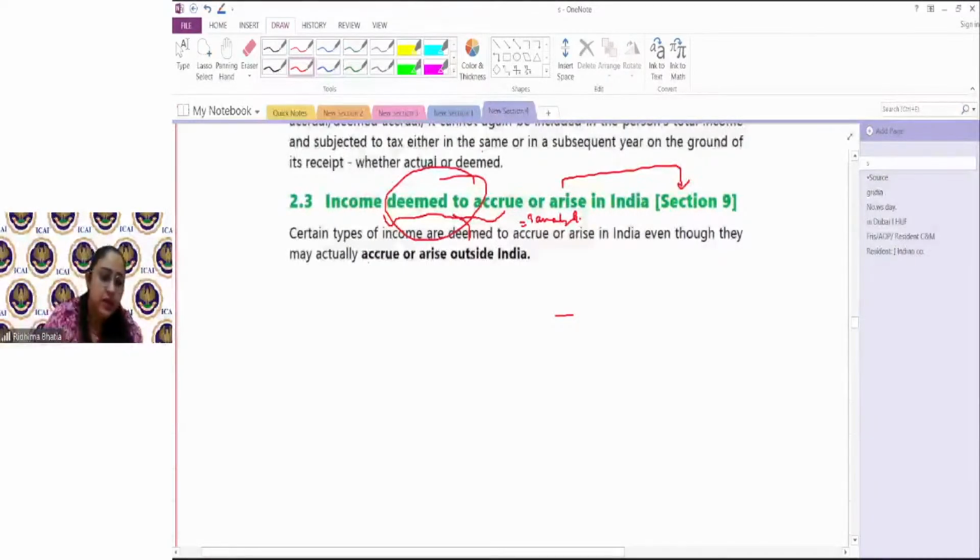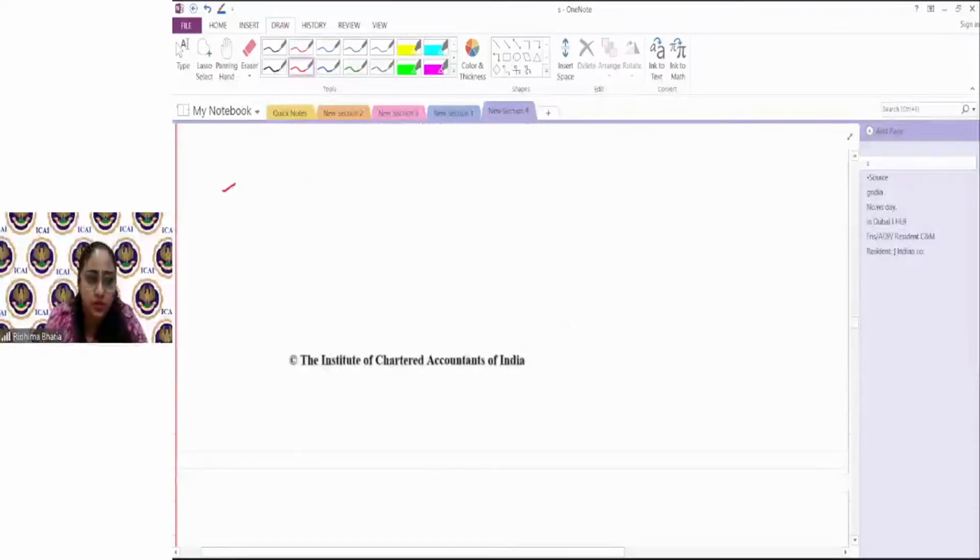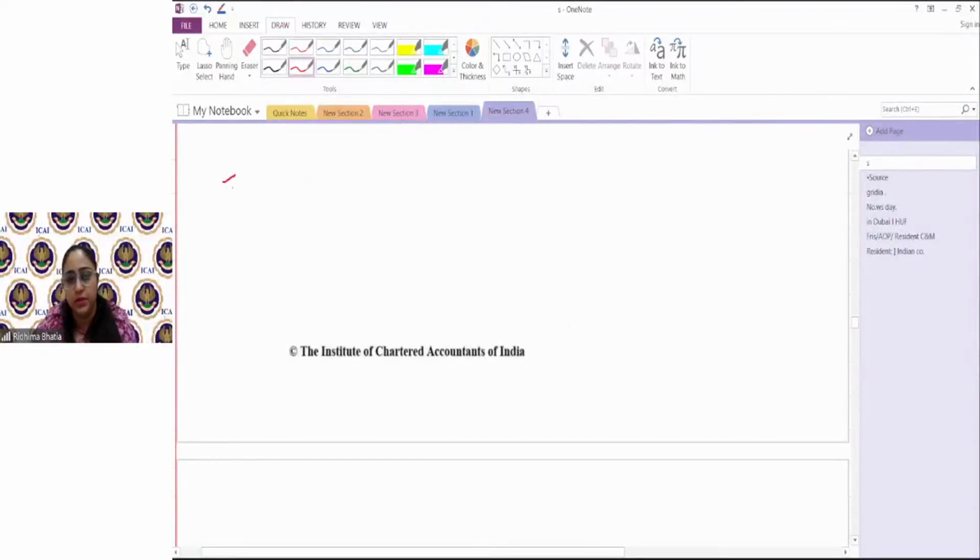So section 9 covers a list of types of income. बहुत सारा list है which would be considered to be deemed to accrue in India.